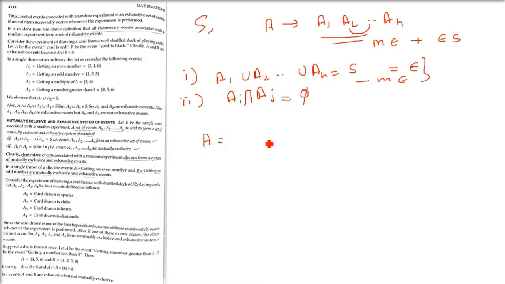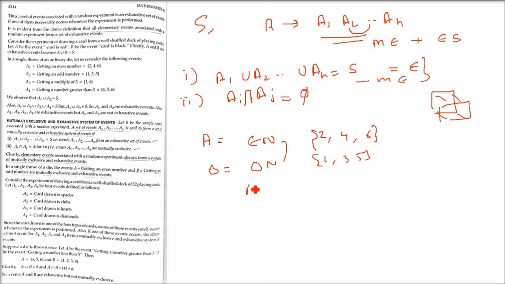Okay, let us take one more example. Again, we'll take a die. Now A is, say, even number, B is odd number. Even number is 2, 4, 6, and odd number is 1, 3, 5. Now if you take the intersection of A and B, you will get phi because there is nothing common between 246 and 135. So the second condition holds.